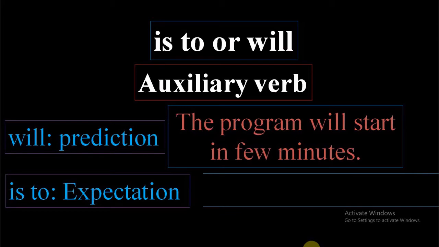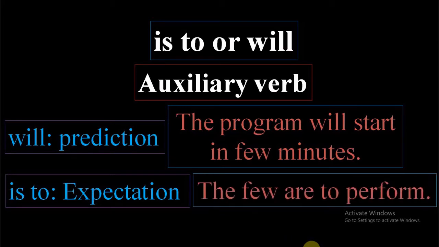All right. It means what? The few are to perform. It means many of them have already performed and the rest will perform. It means their performance is an expectation. Why? Because they are the part of the performance, and from that expectation the sentence will be the few are to perform.